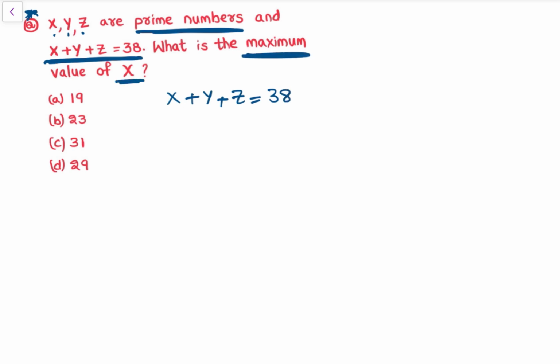अब देखो ये क्या है, ये even number है, 38 is an even number. So we'll apply two concepts here. ठीक है.